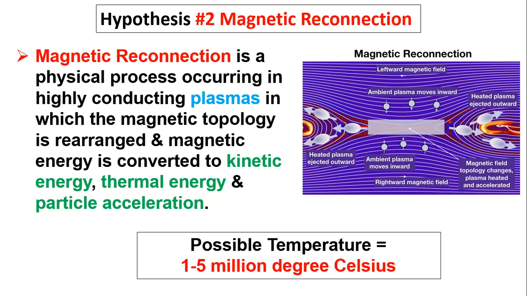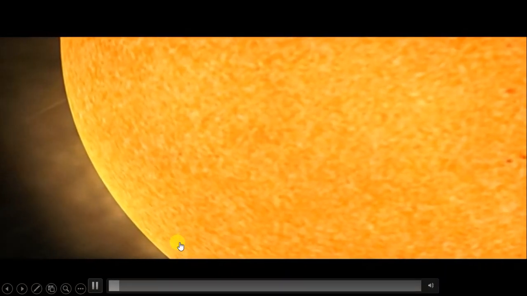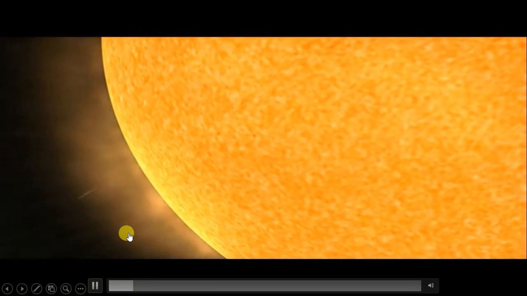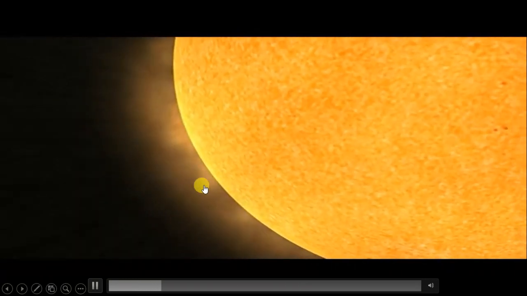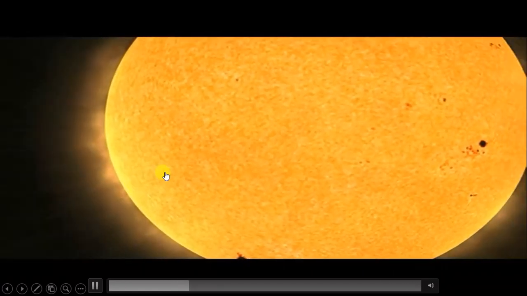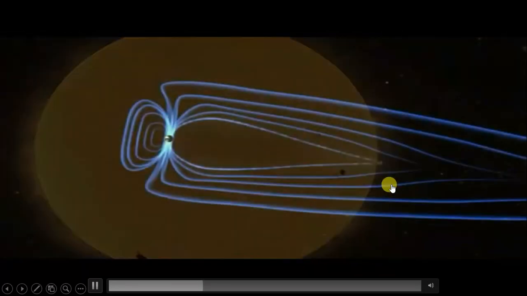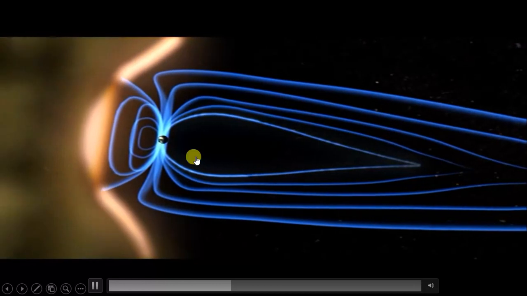That is, when these two magnetic lines near the plasma interact, with the help of that flare, the Earth's magnetic field is somewhat damaged, as you have seen here. Once again I'll play this. See, with the help of this flare, obviously there is so much magnetism going on here. There is much physics going on here. But with the help of this magnetic effect, the magnetic field of the Earth is getting affected.